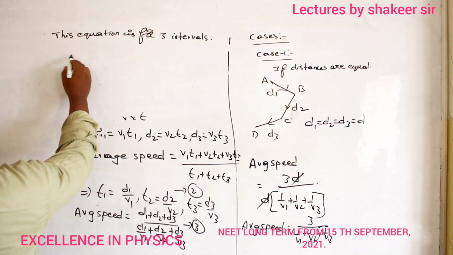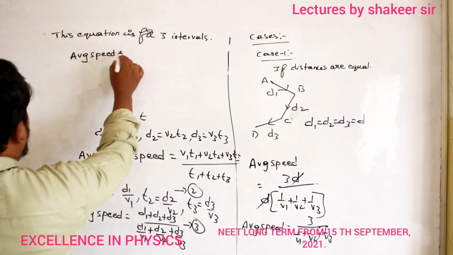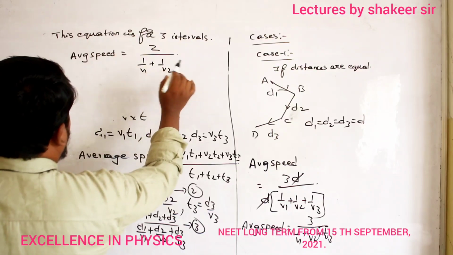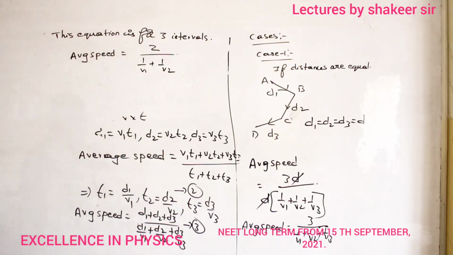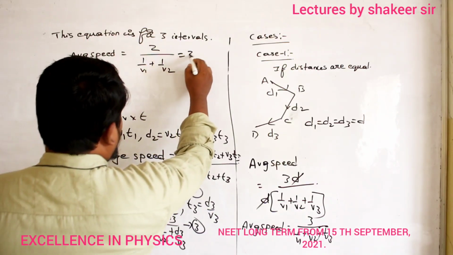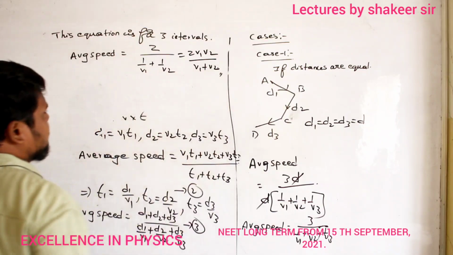Average speed is equal to 2 divided by 1 by V1 plus 1 by V2. If I take the LCM and manipulate this, then I can write 2 V1 V2 divided by V1 plus V2. So I can write like this also.